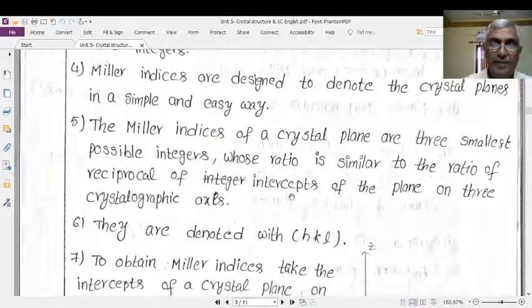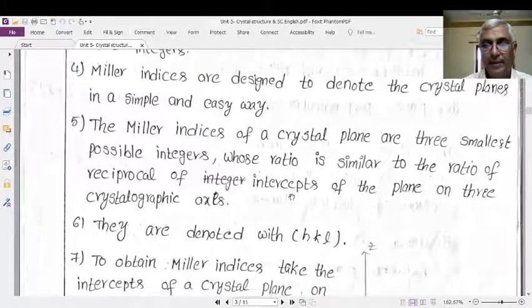What is the definition for Miller indices? Miller indices of crystal planes are defined as the smallest possible integers whose ratio is similar to the ratio of the reciprocals of the intercepts of the plane on the three crystallographic axes.